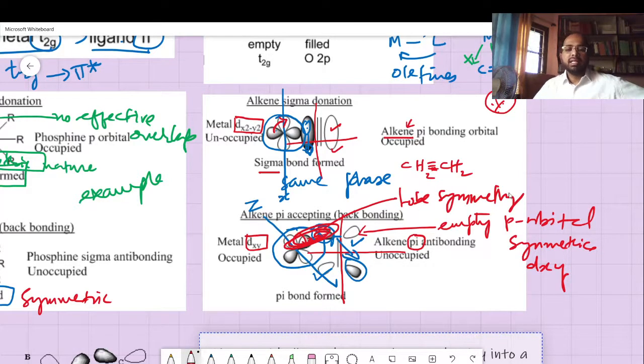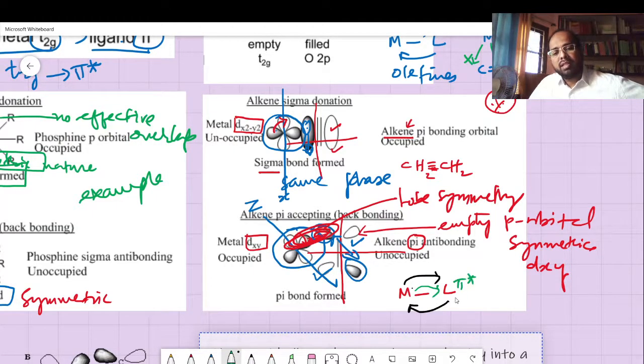Lobe symmetry is there, and this helps in more than the mutual bonding. What is more than the mutual bonding? Metal is there, ligand is there. One electron is donated from the metal to the ligand, and another electron is donated from the ligand to the metal. But you have to explain the extra stability. The extra stability is explained by means of the metal's dz square or dx square minus y square orbital going into the ligand's pi star orbital, and then some of the ligand's orbitals coming into the similar symmetry of the metal orbital. So that is giving rise to that particular thing.